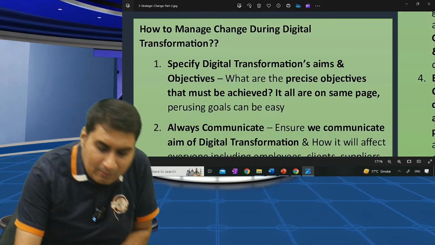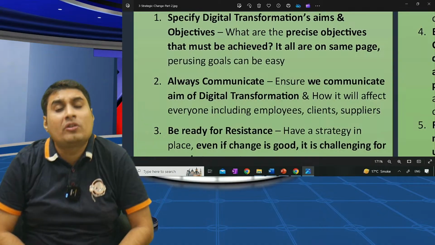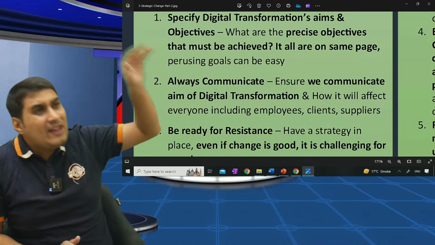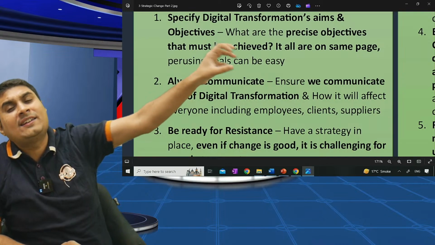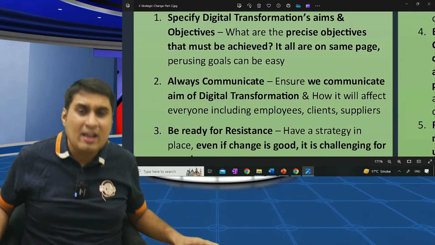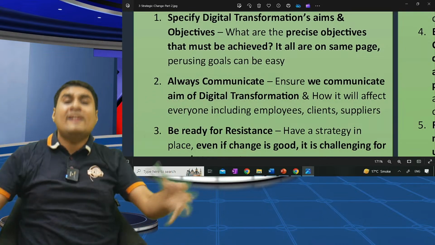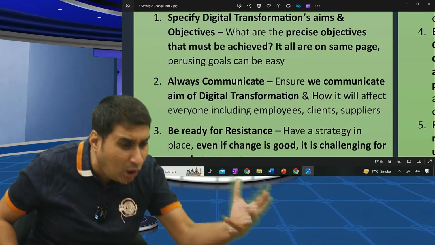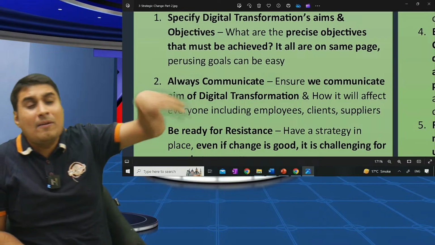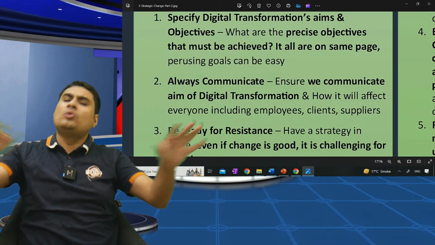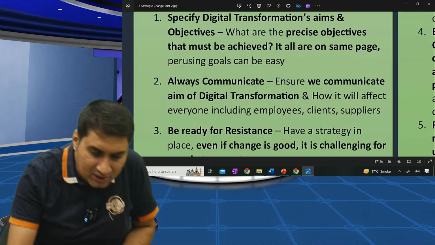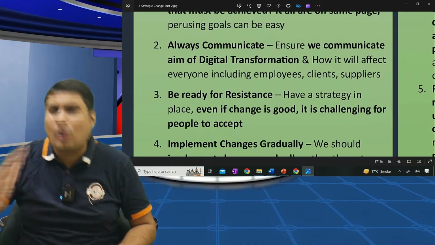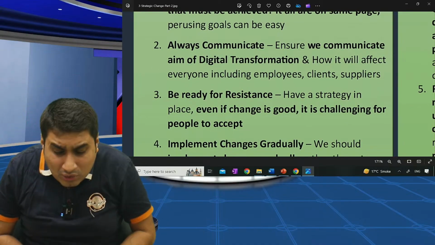How to manage? Number one, specify the goals and objectives of the transformation. Clearly tell, we have to bring this change in the IRCTC website. If we don't bring it, people will kill us. We cannot manage the traffic. Specify the goals and objectives of transformation, so employees also know why we are doing it. The company also knows. Everyone should know the goals and objectives of transformation. Second, always communicate.